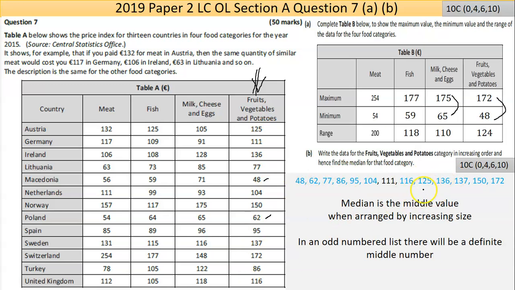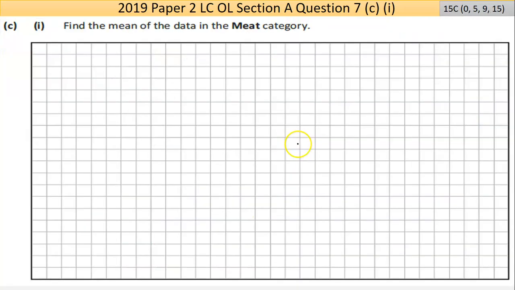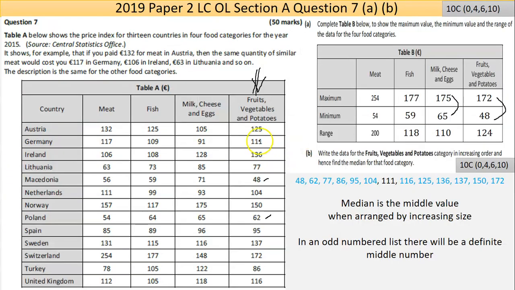There should be how many pieces of data? There should be 13 pieces of data. And then the median is just the middle value. Now, there is an odd numbered list, so there is a definite median. That's 111.